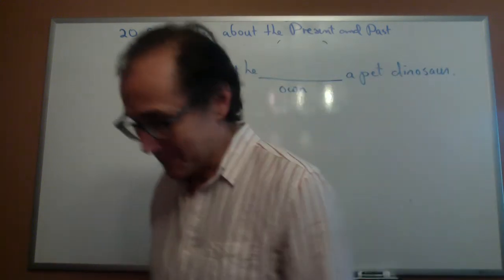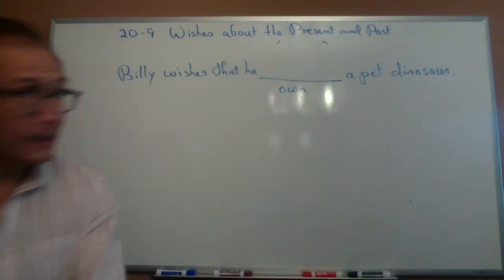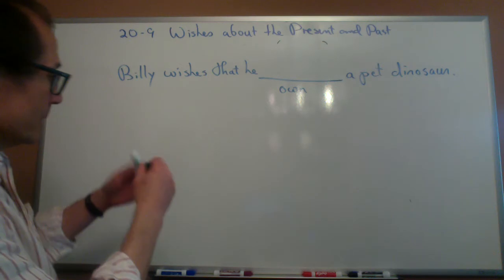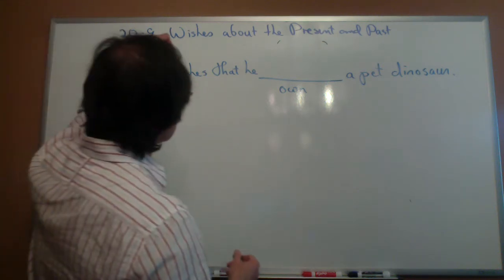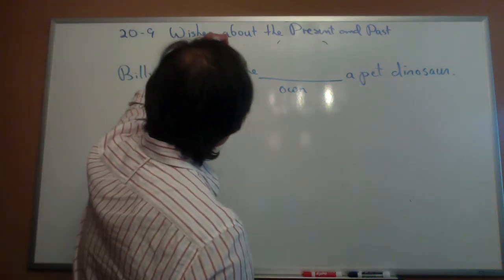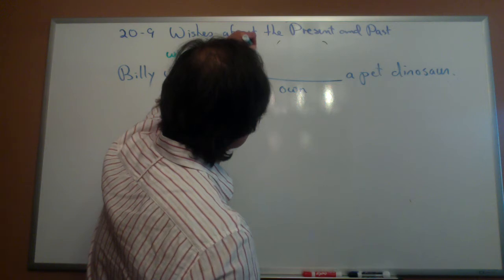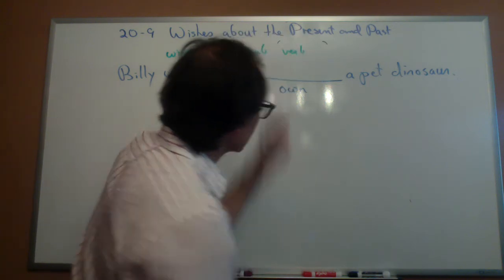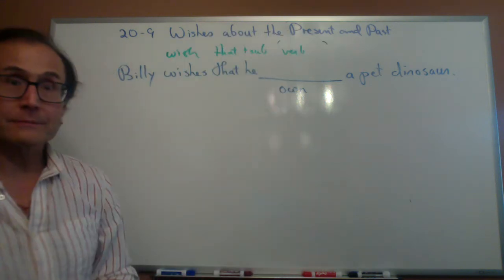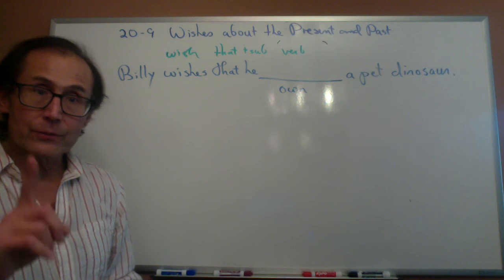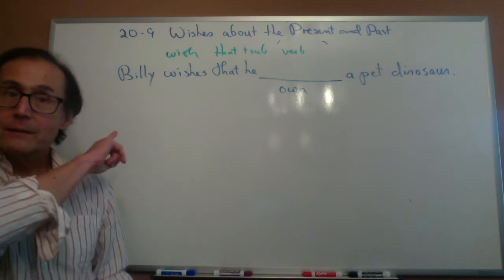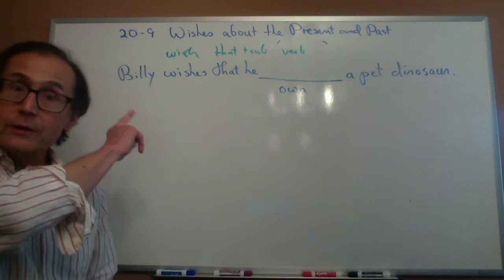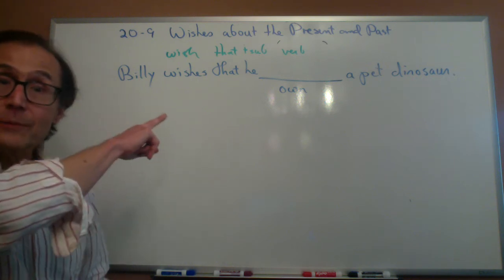Okay, so let's take a look. So here again, I've got wish and that and subject and verb. Now, you remember, take a minute, pause if you want to, see if you can fill in that blank.